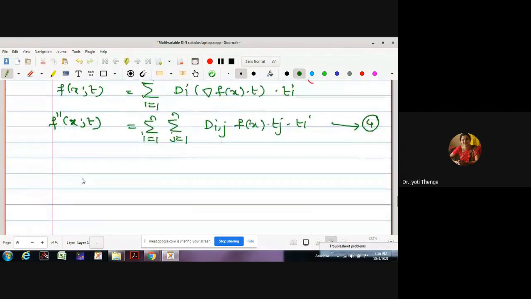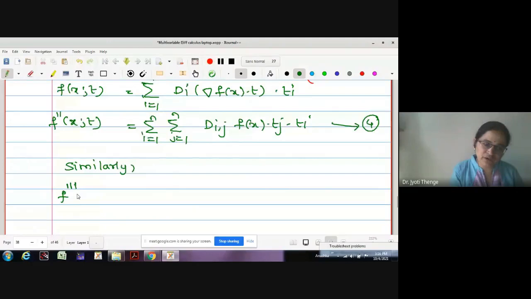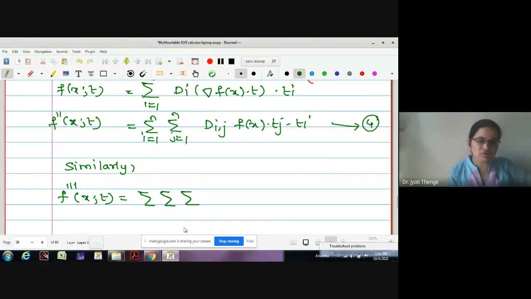Now I am going to write similarly for the third order derivative. What will be the third order derivative? Can anyone guess? No doubt we have to use one more summation. Therefore, this is a triple summation. What will be the summation? No doubt i equals 1 to n, j equals 1 to n, k equals 1 to n.